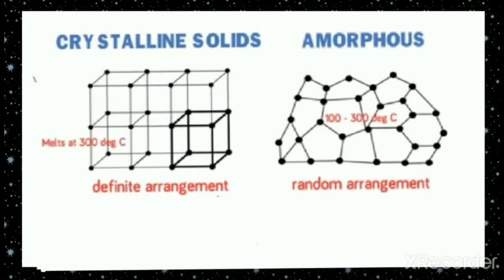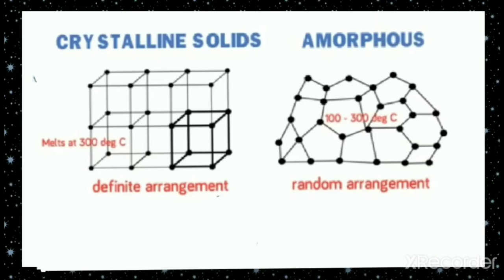As we have learned, there are two types of solids, that is crystalline solids and amorphous solids. In the crystalline solid, we have learned that there is a perfect, or we can say definite, arrangement of particles. As shown in the figure, you can see all the particles are in a regular manner. But in an amorphous solid, it is a random arrangement.